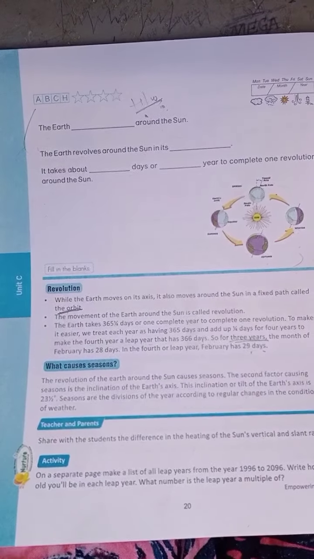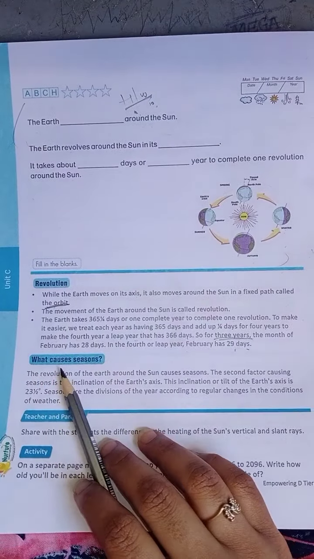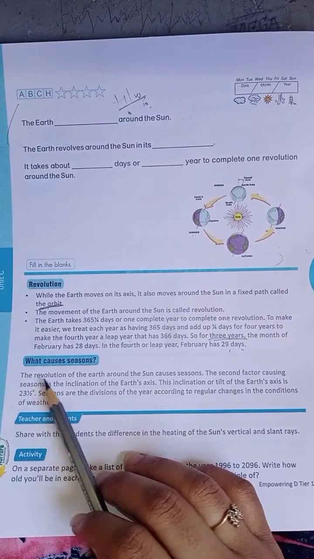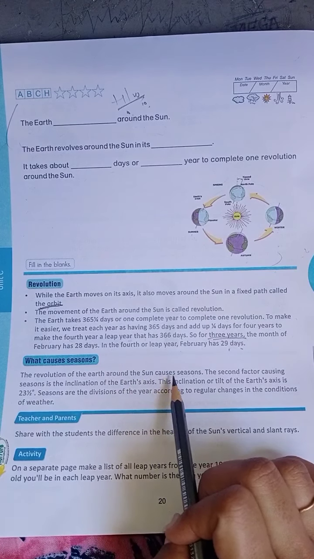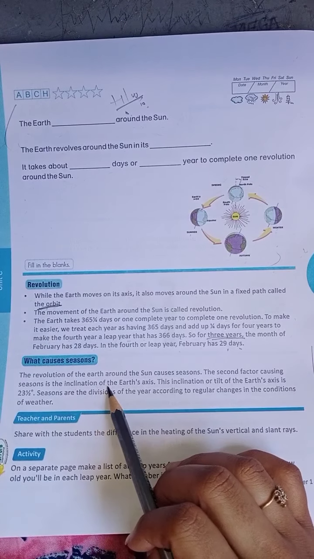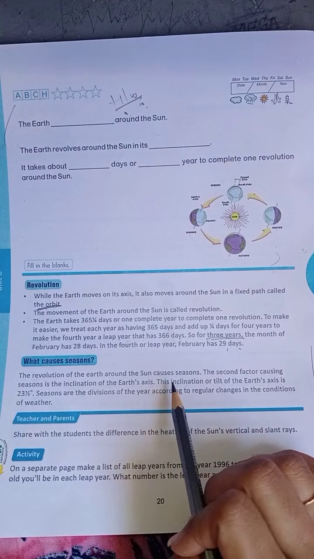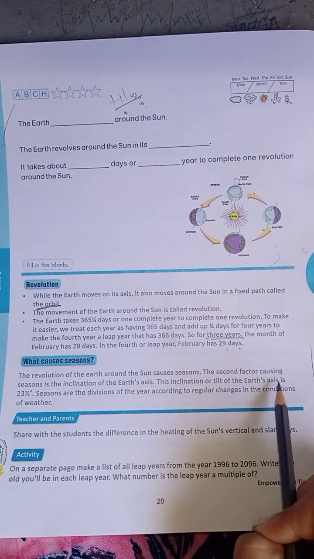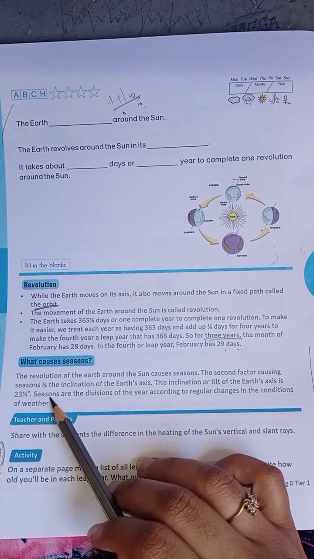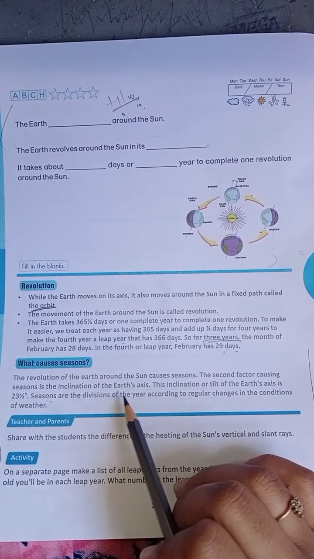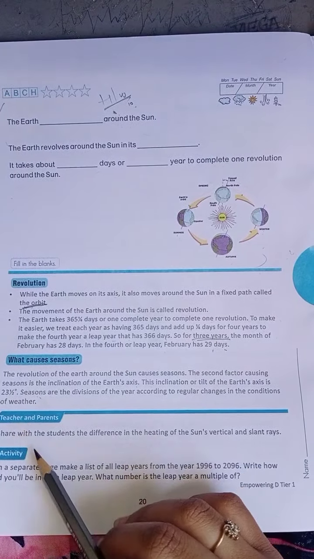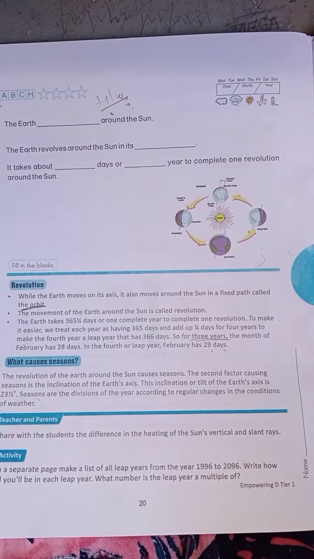Next we will see what causes the seasons. Autumn, winter, spring, rainy, what causes them? The revolution of the earth around the sun causes the seasons. The second factor causing seasons is the inclination of the earth's axis. This inclination or tilt of the earth's axis is 23 degrees. Seasons are divisions of a year according to the regular changes in the condition of the weather.